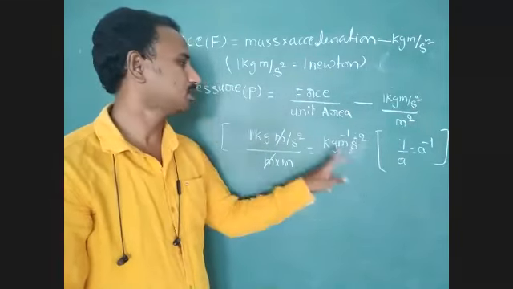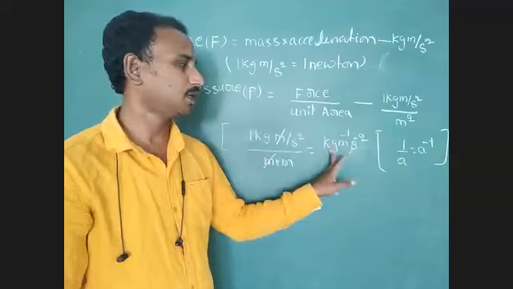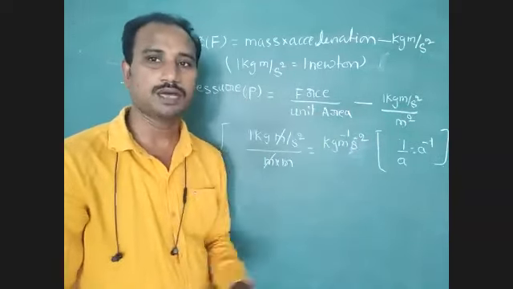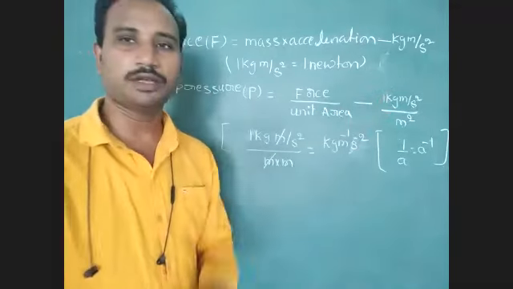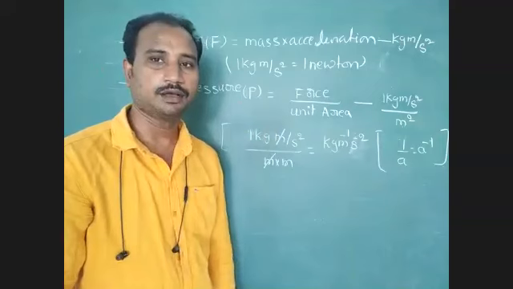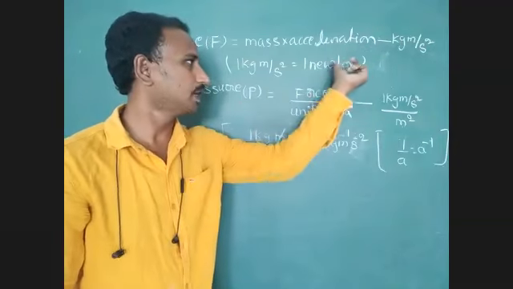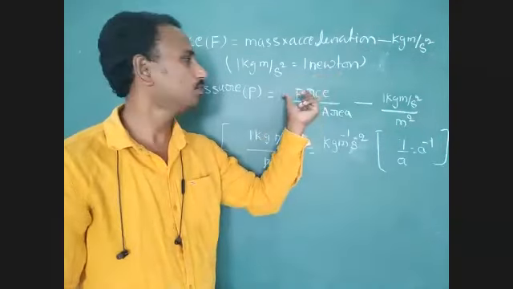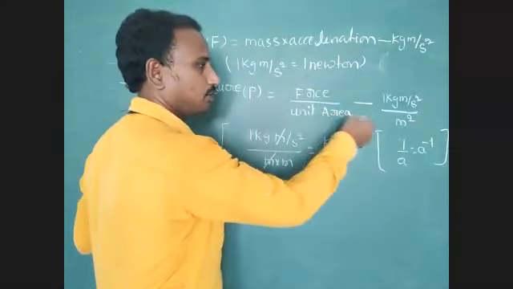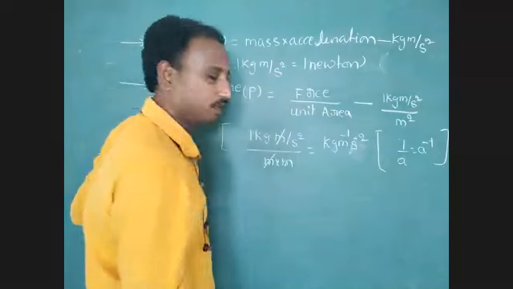What is the SI unit of pressure? kg meter power minus 1 second power minus 2. But we can explain this unit of pressure directly with the help of a scientist's name. SI unit of force is Newton, and SI unit of area is meter square.